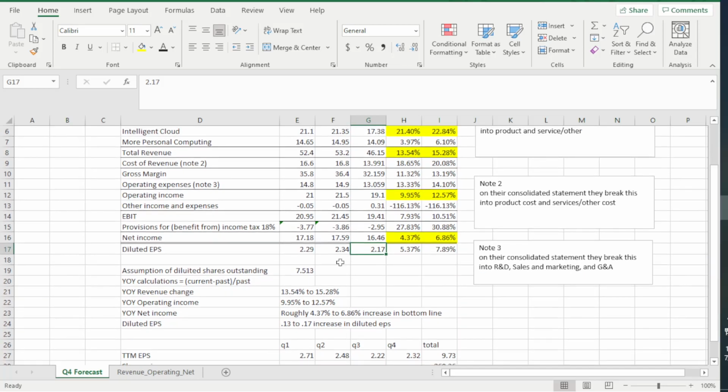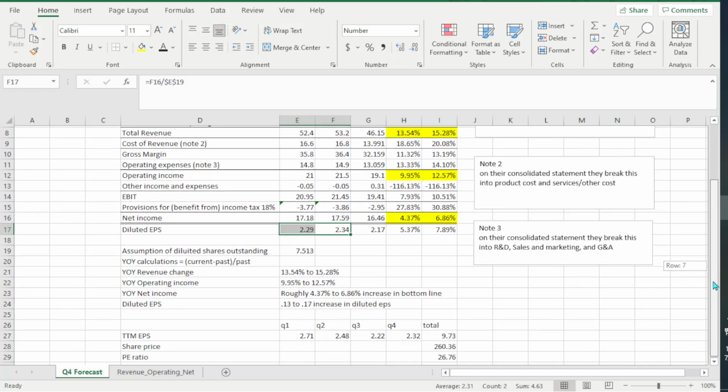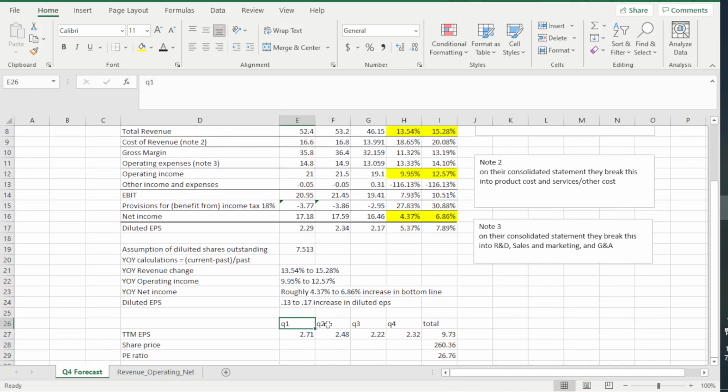So what I'm going to do is take something in between this when I'm calculating my trailing 12 months. So I have Q1, Q2, Q3, Q4. Now Q4, this is replacing the prior Q4 right here. So this would have been 2.17, but I'm replacing it with the average of these. So I'm just saying, you know what? If I'm taking something in between, this is going to be 2.32.